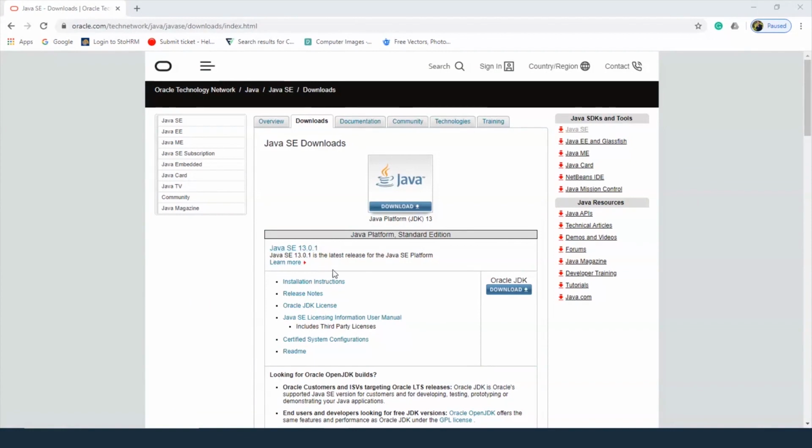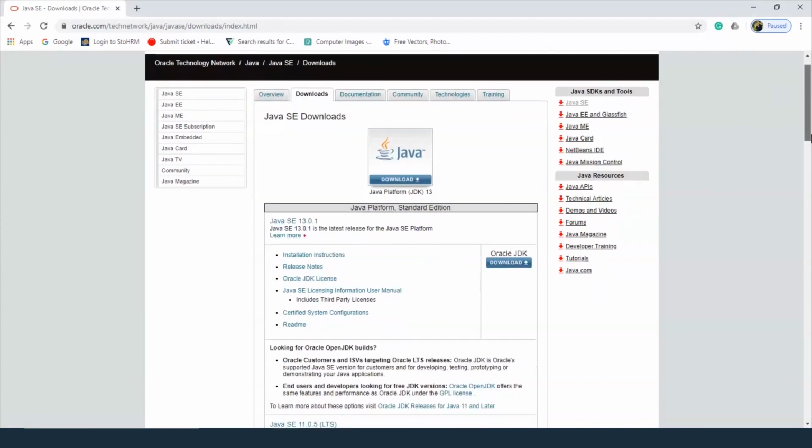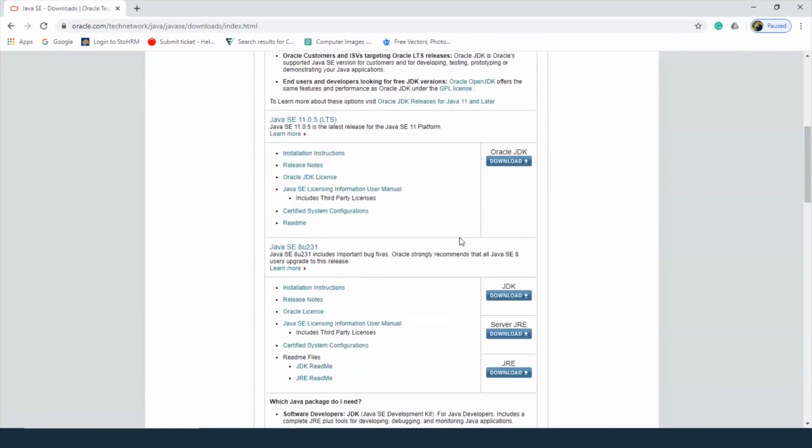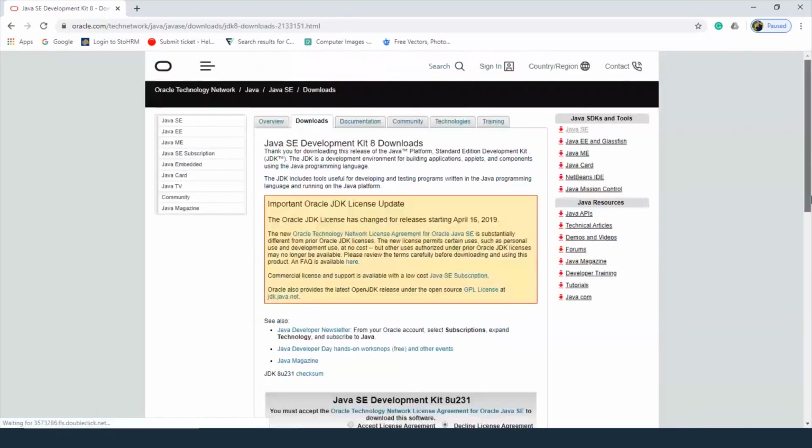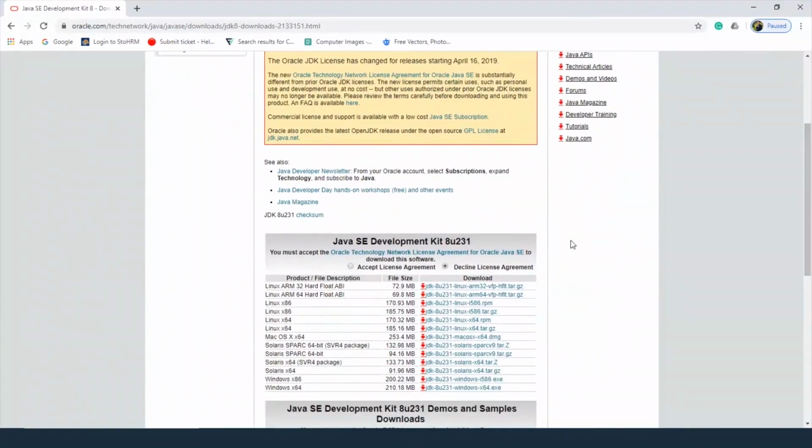So this is version 13, but this isn't the one we are going to download. We're going to download the 8th version, version 8, which is here. Now we're doing this because 8 is one of the more commonly used versions of Java. So let's click this, and here we'll go down. We need to accept the license agreement before we can download it.